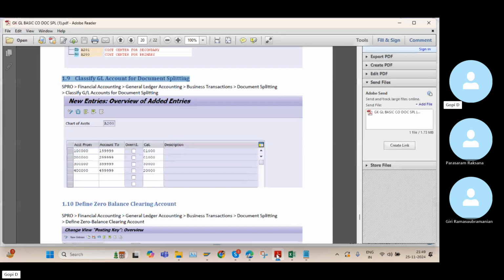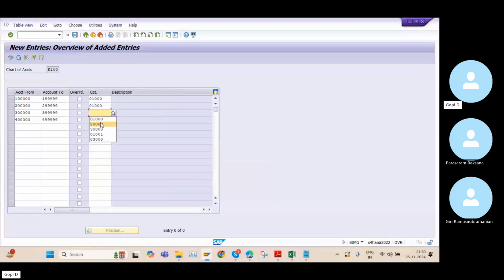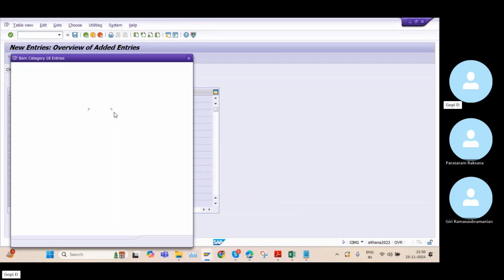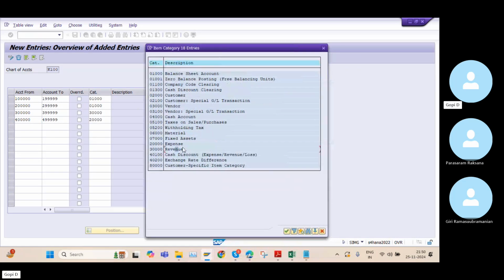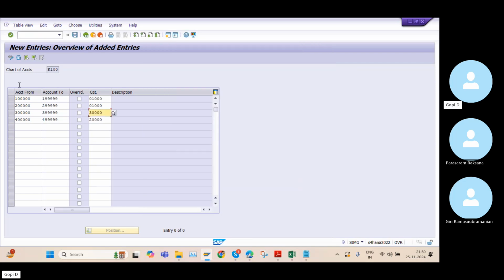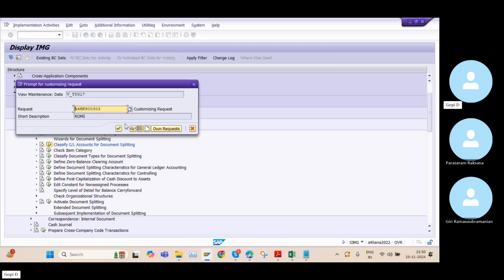Okay. And the remaining three, we mentioned as 30,000 and 20,000. 30,000 is nothing but the revenues. So here you can see the revenues. And again, the next 20,000 is nothing but expense. So it means we simply classified our GL accounts. From this number to this number, it is balance sheet, this is revenue, and this is expense. And click on save.